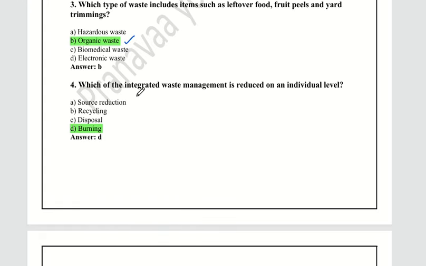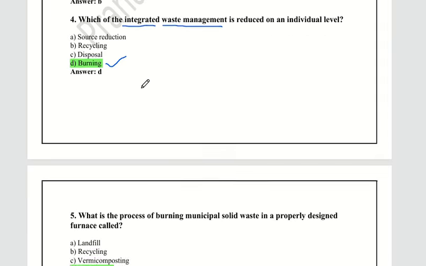Next question: which of the integrated waste management is reduced at an individual level? For integrated waste management, the options are source reduction, recycling, disposal, and burning. So burning is the answer for the integrated waste management. Just remember this. So the answer is burning.